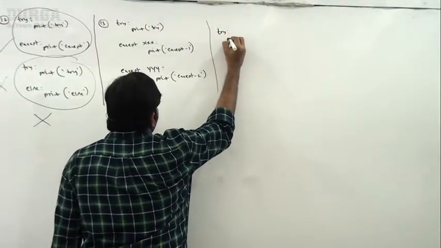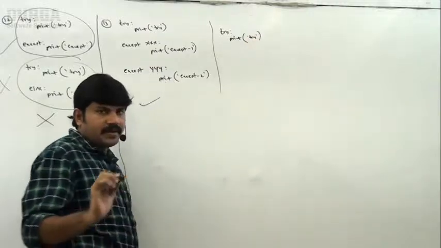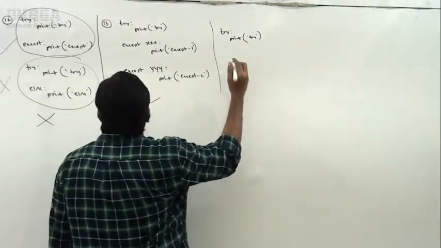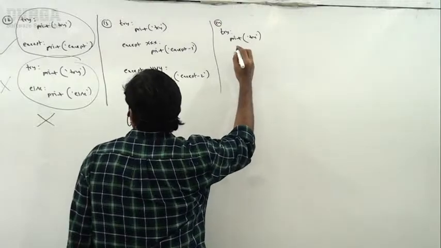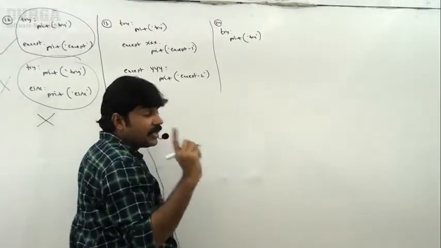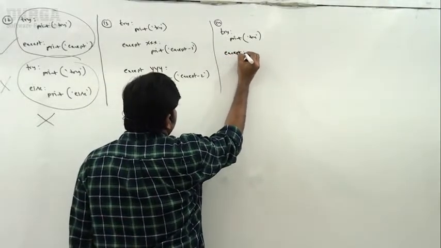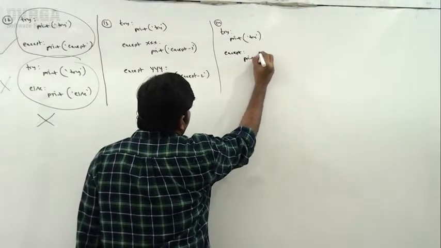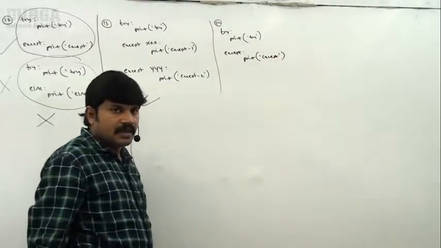Now observe very carefully. Try, print of try. This is the 14th combination. So next, try, print of try. Next, take very special care about this one. Except, print of except block.